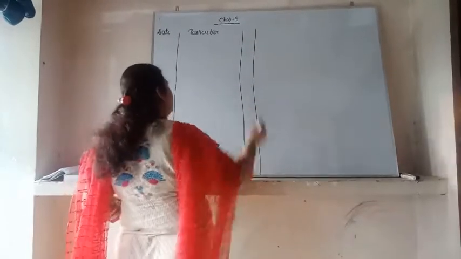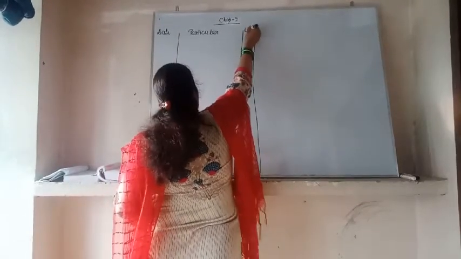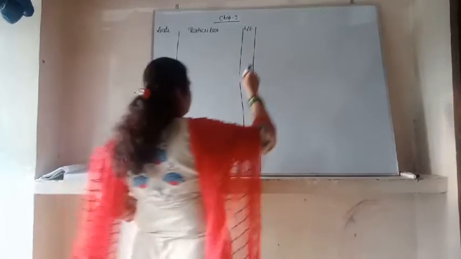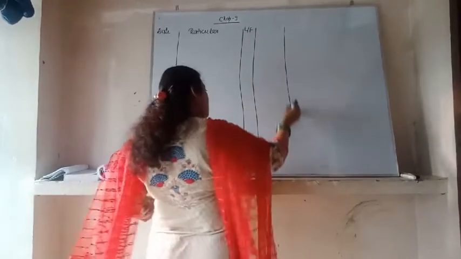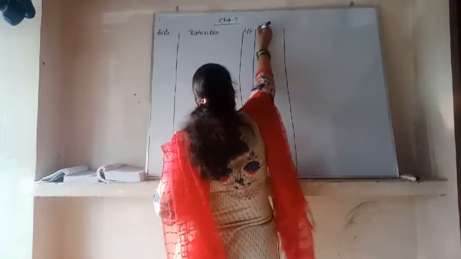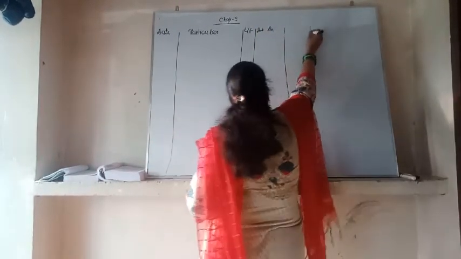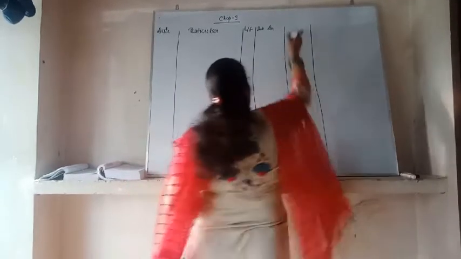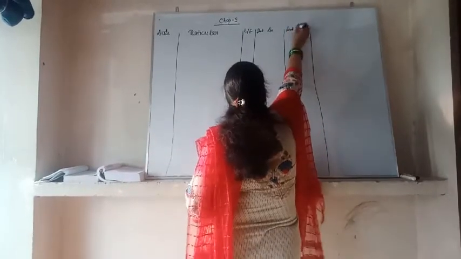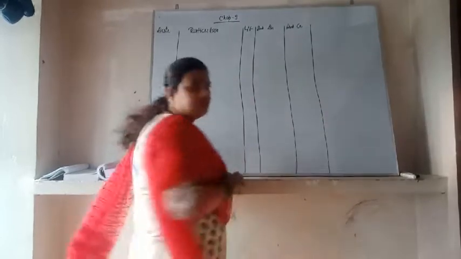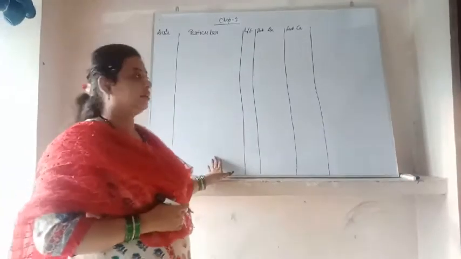We will write LF, meaning ledger folio. The next column is amount debited, and the last one is amount credited. This is the format of doing the journal entry.